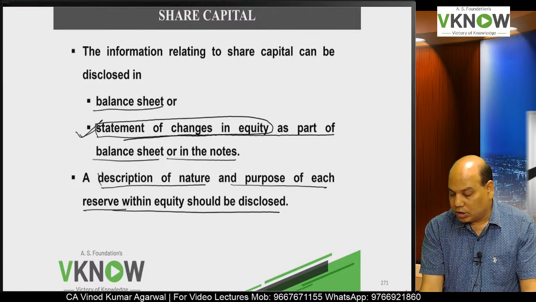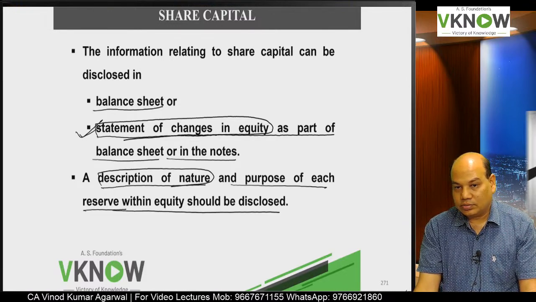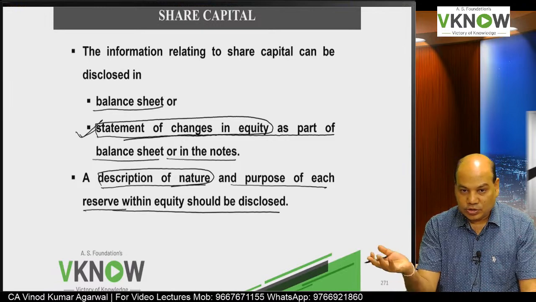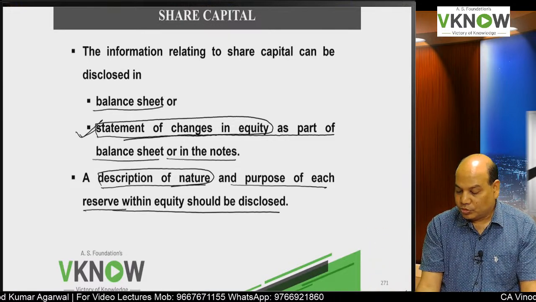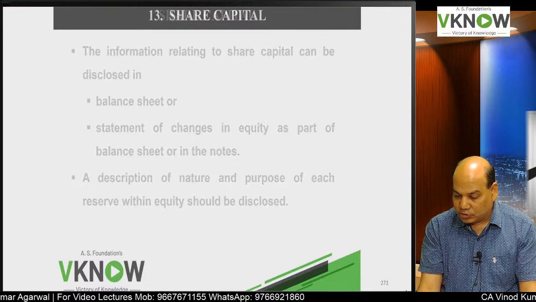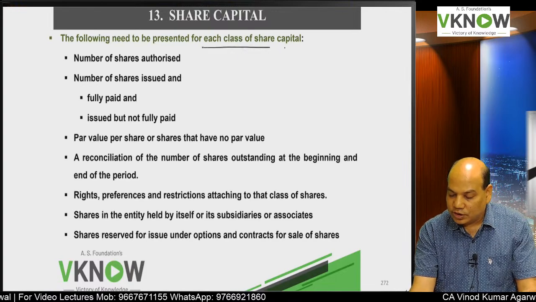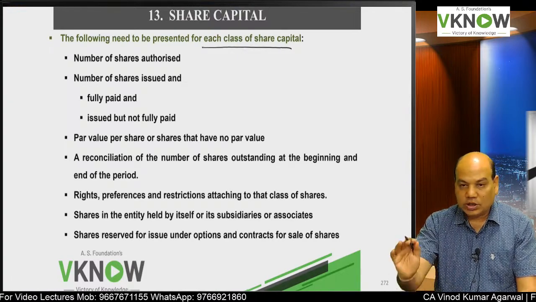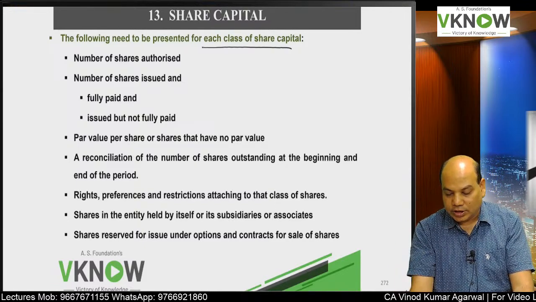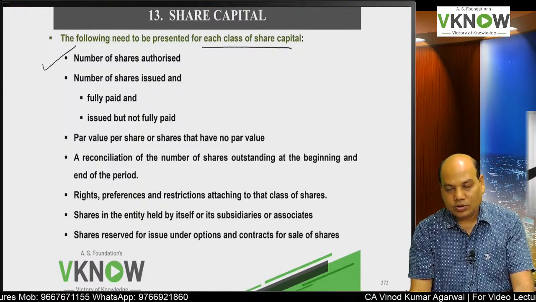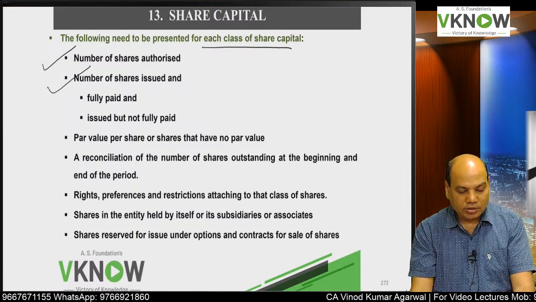So in India we have different types of reserves: capital reserve, revaluation reserve. Some companies create some more. So their nature and purpose will be disclosed. Then the following needs to be presented for each class of share capital. This is there in your Schedule 3 Division 2 also. You have studied it in intermediate classes also. Number of shares authorized, number of shares issued.